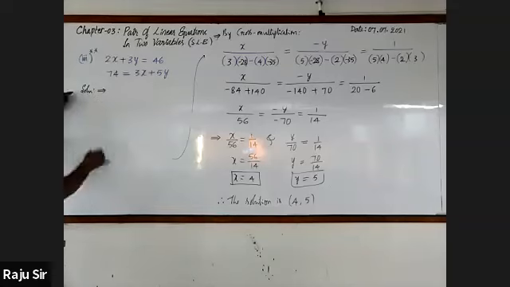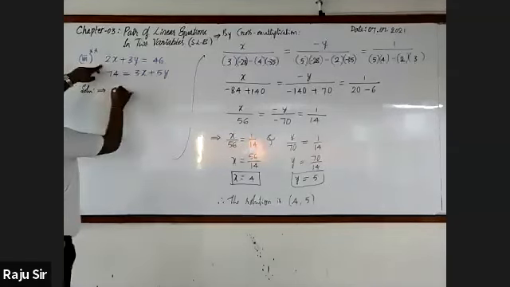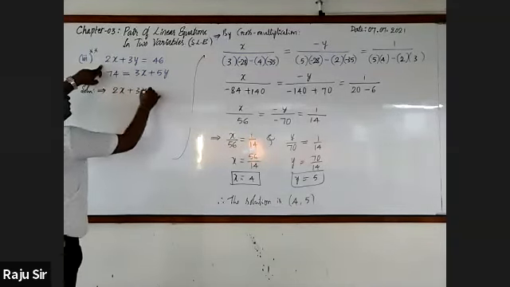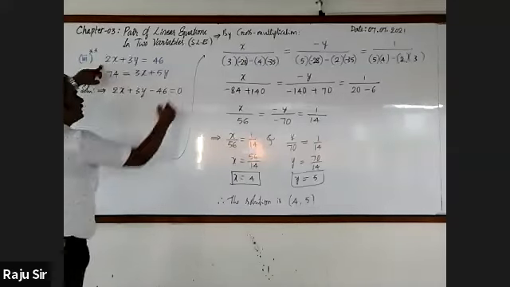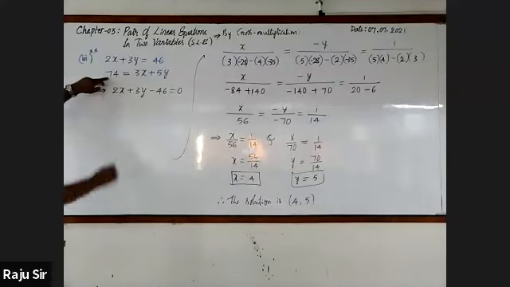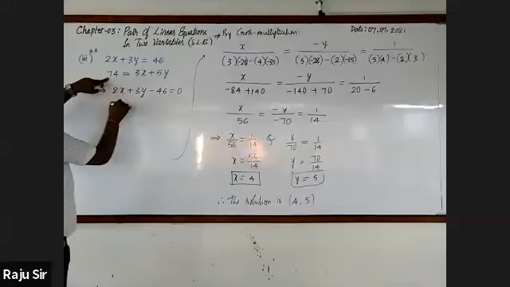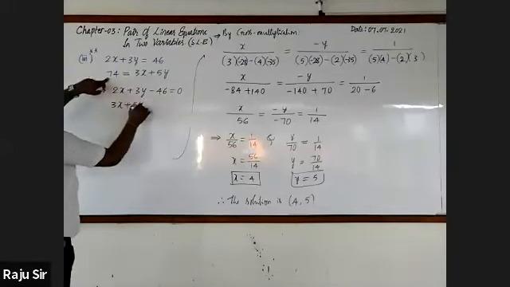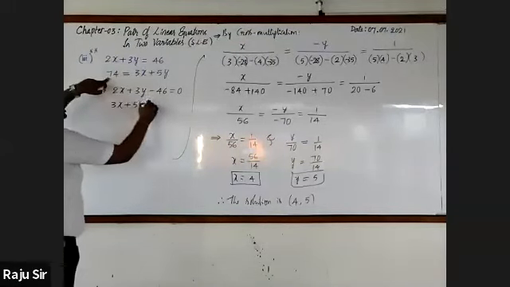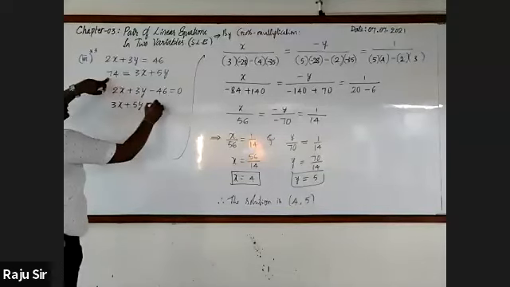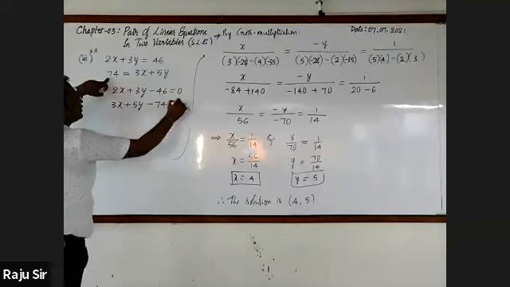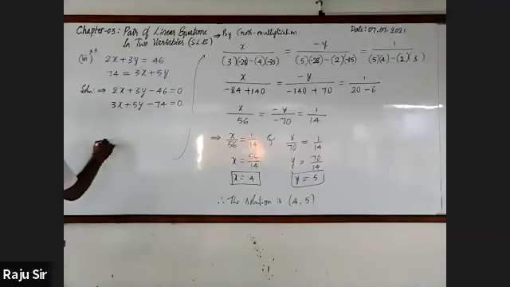First, we should write the given equations in standard form. It is 2x plus 3y minus 46 is equal to 0. Second equation, it is 3x plus 5y, transfer 74. On transferring, it becomes minus 74. This is equal to 0. Then write the coefficients.